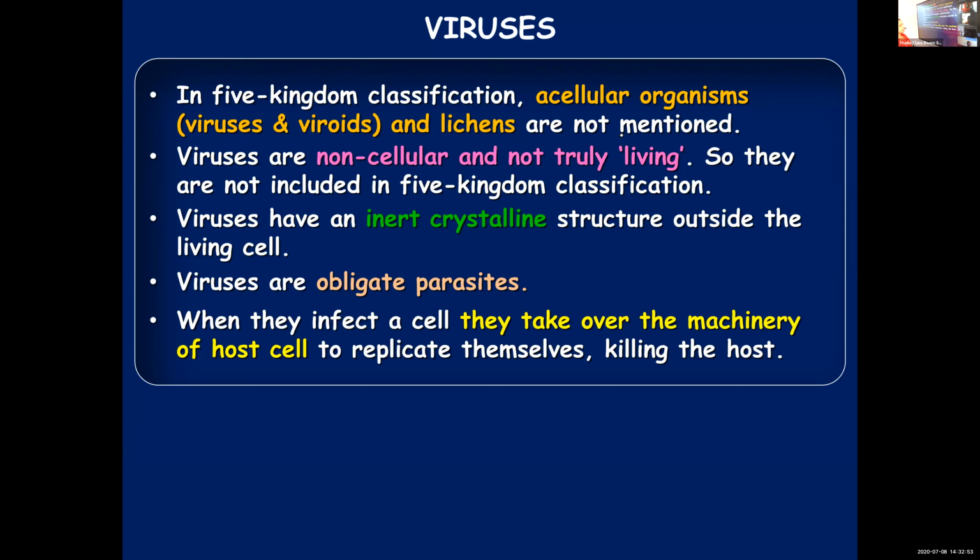In the 5 kingdom classification, already you know what the 5 kingdom classification is and which are those 5 kingdoms. Acellular, without a cell, a proper cellular structure is not there. Viruses, viroids and lichens are not included anywhere in the 5 kingdom classification because of the specialities in their characteristic features. They don't come under any of these kingdoms. Viruses are non-cellular and not truly living. We say that viruses are on the borderline between living and non-living.